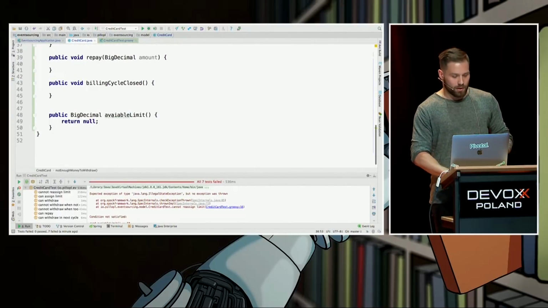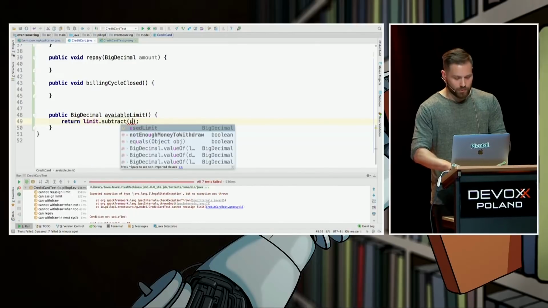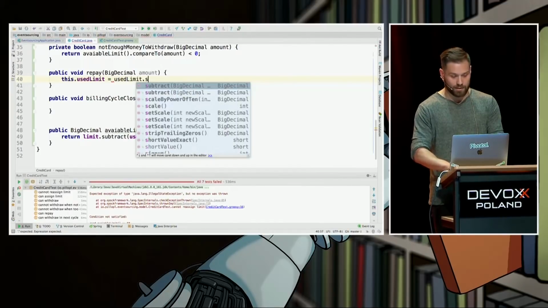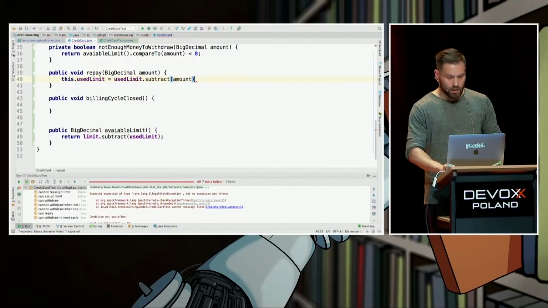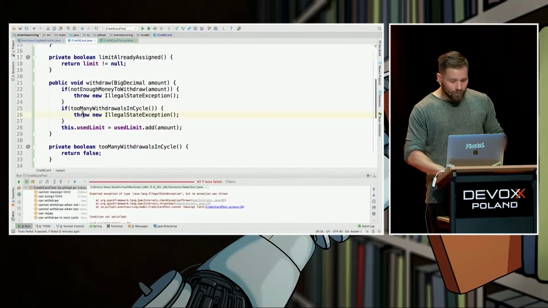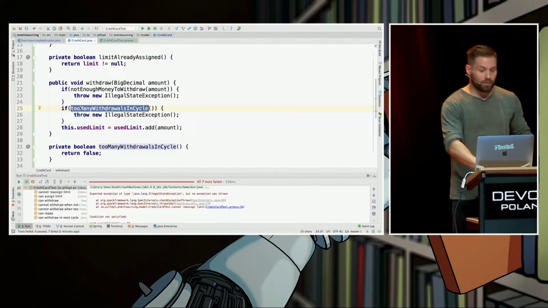What does available limit mean in terms? It means the initial limit subtracting the used limit. What is a repayment? Repayment is used limit equals used limit subtract the amount to be repaid. And we are good to go. Only one thing left to do. Something with this, too many withdrawals in cycle. So, too many withdrawals in cycle, how to do that?